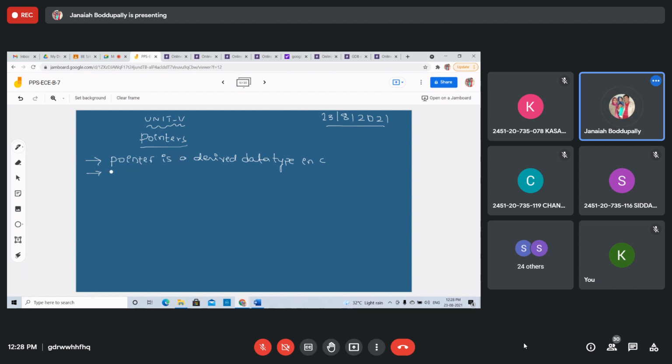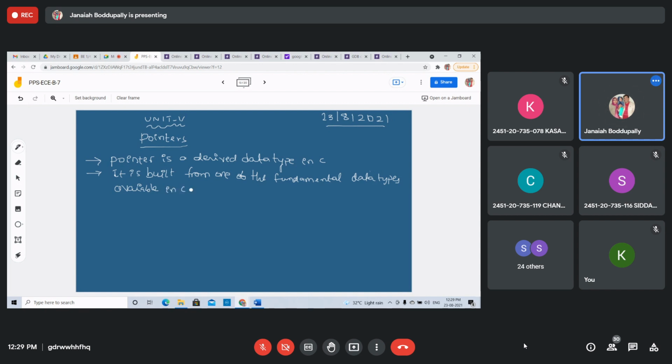It is built from one of the fundamental, basic data types available in C. What are the fundamental data types?